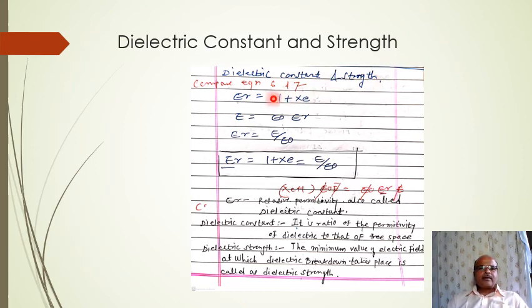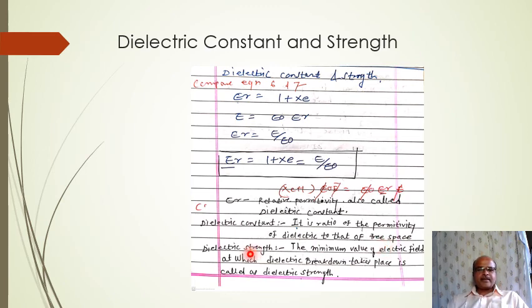Next, dielectric constant. Then compare equation 6 and 7. So previous equations 6 and 7, if we compare, we'll get epsilon r is equal to 1 plus Xe, and epsilon is equal to epsilon 0 epsilon r. We know this relation, epsilon is equal to epsilon 0 epsilon r. Therefore epsilon r is equal to epsilon upon epsilon 0. Therefore we can write epsilon r is equal to 1 plus Chi is equal to epsilon upon epsilon 0, where epsilon r is the relative permittivity, also called the dielectric constant. What is dielectric constant? It is the ratio of permittivity of dielectric to that of free space.